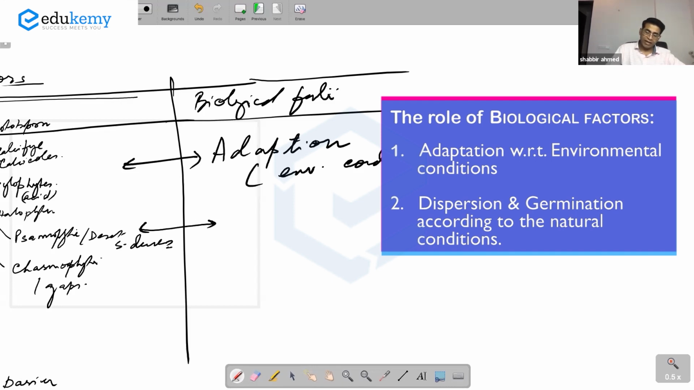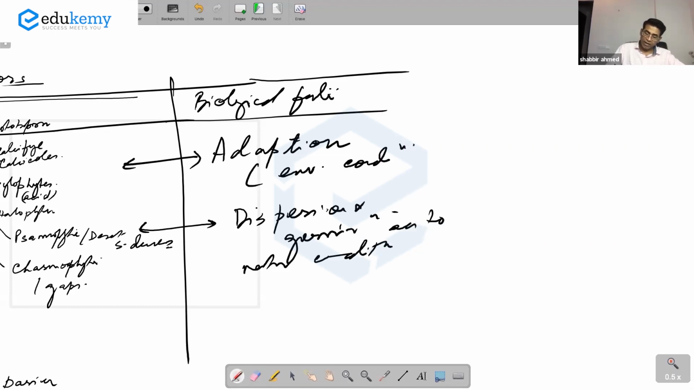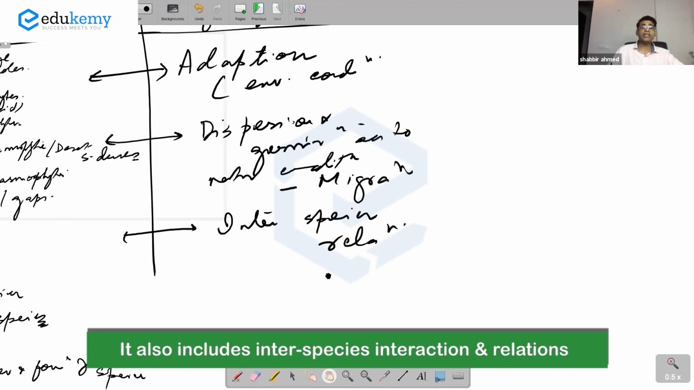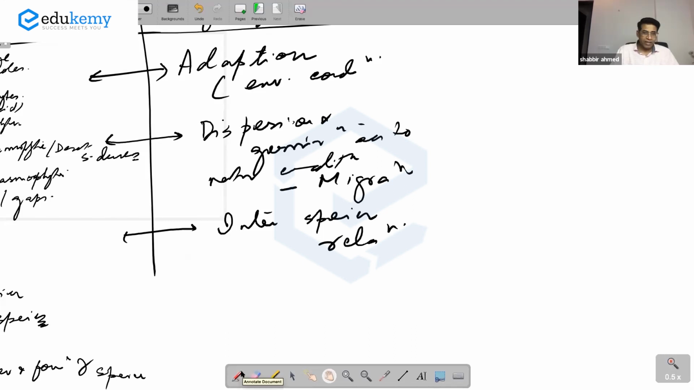एक और biological factor है, the dispersion and the germination according to the natural conditions. Biological factor also includes interspecies interactions and relations. Dispersion, germination, इसी में आप add कर सकते हो migrations. So these three are important part of biological factor. But याद रहे that they're all related to the environmental factors: how they adapt, the dispersion, the migration, and the interspecies relation.